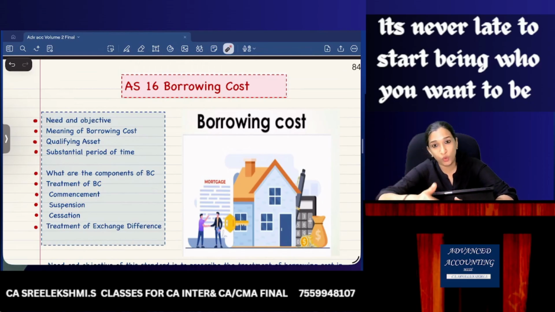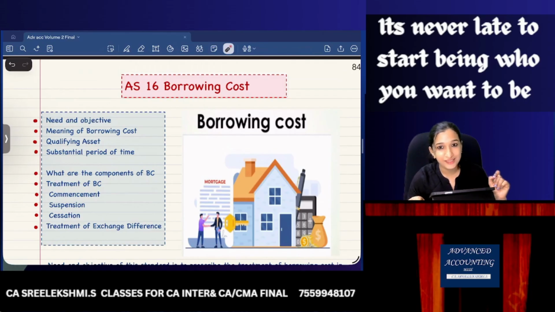If somebody is asking, what is the treatment of interest? Without hesitation, you will say, interest expense should be charged to statement of P&L. Yes or no? Interest cost should be charged to statement of P&L. Then why do we need a guidance? Then why do we need a standard? Is the question. This standard talks about not charging interest to statement of P&L. This standard talks about capitalization of borrowing cost.